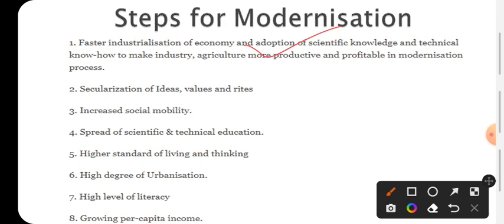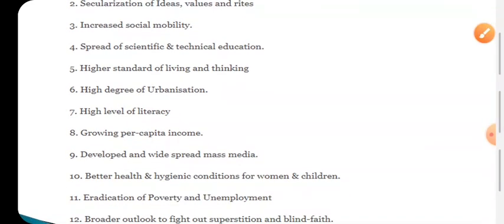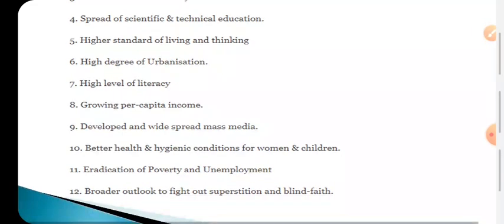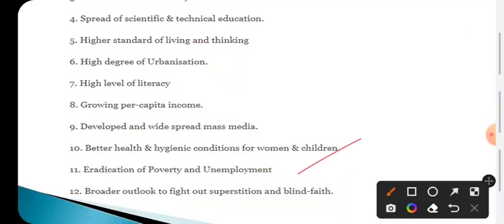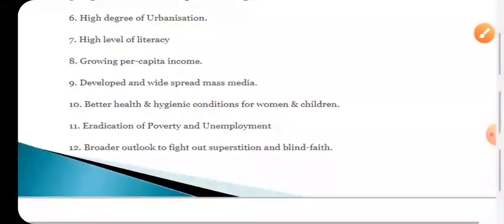Then secularization should be there. Increased social mobility will help modernization. Spread of scientific and technical education will help modernization. A higher standard of living will help modernization. Then a high degree of urbanization, a high level of literacy, growing per capita income, developed and widespread mass media, better health and hygiene, unemployment reduction, eradication of poverty, then a broader outlook to fight superstition and blind belief. These are some of the steps for modernization or a modernized society.